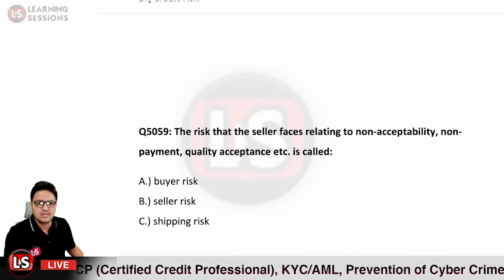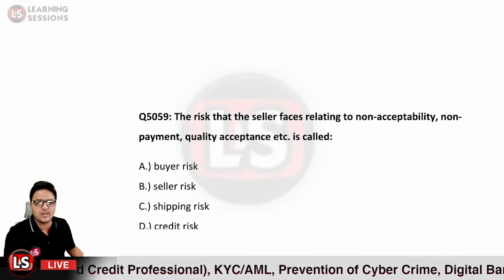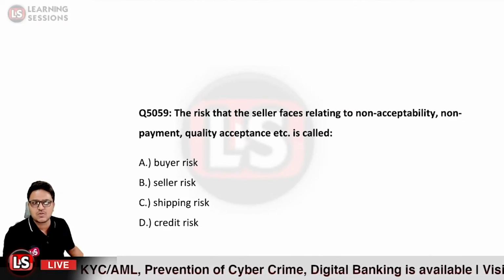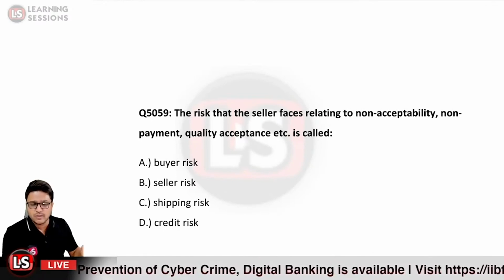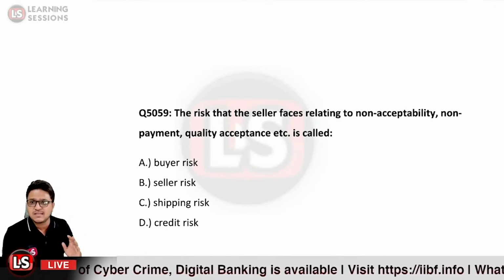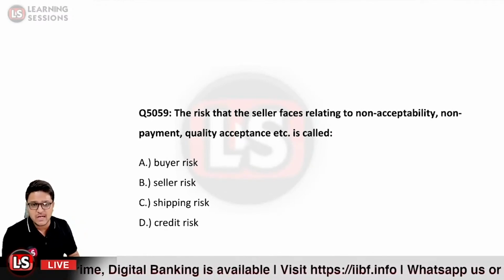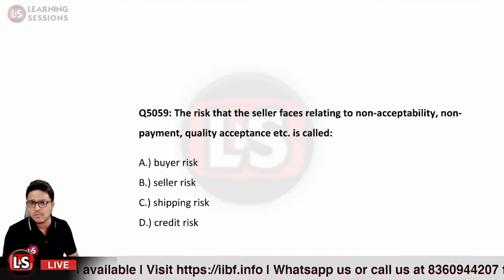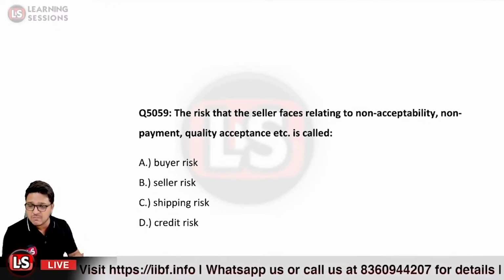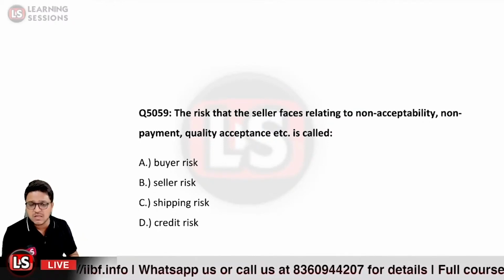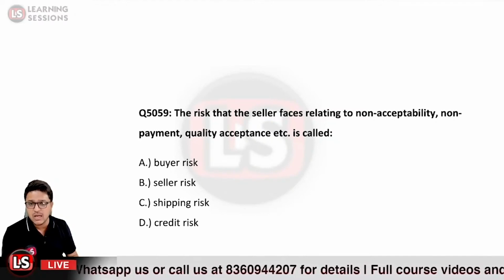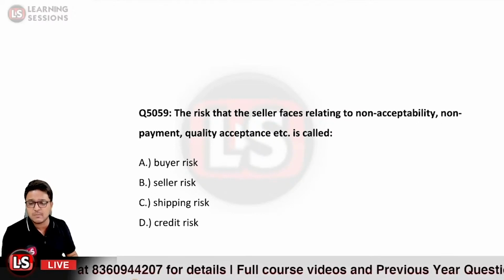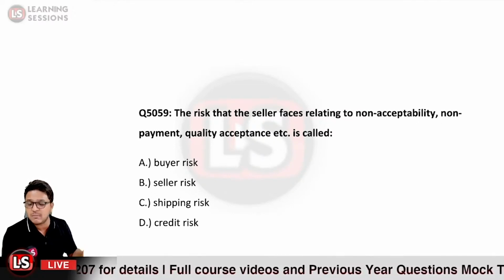Next question, it says the risk that the seller faces relating to non-acceptability, non-payment, quality acceptance, etc. is called what type of risk? The risk which is faced by the seller itself, by the exporter itself, it may be the case that the seller has shipped the goods, but there is non-payment. There is non-payment because the buyer has maybe paid the advance money, but he has not paid the full money. Further, it may be related to the quality acceptance, that the particular quality of the goods is not accepted by the buyer itself.